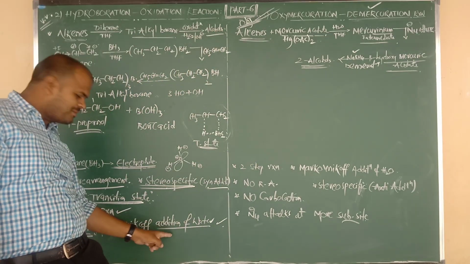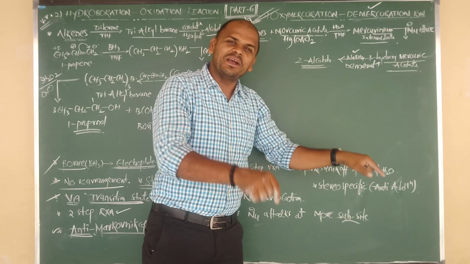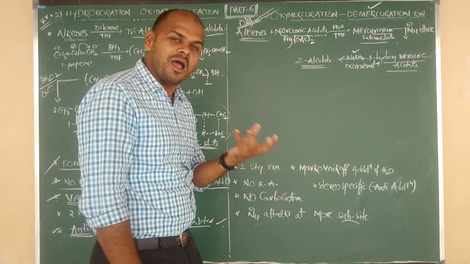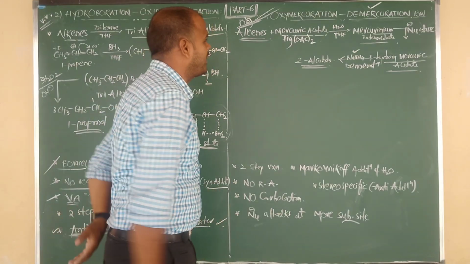Here it follows the anti-Markovnikov rule. That's why 1 alcohol. Here it follows the Markovnikov rule. That's why we are getting what, beta? 2 alcohols. I hope you understand. Once again, I am going to give the statement.